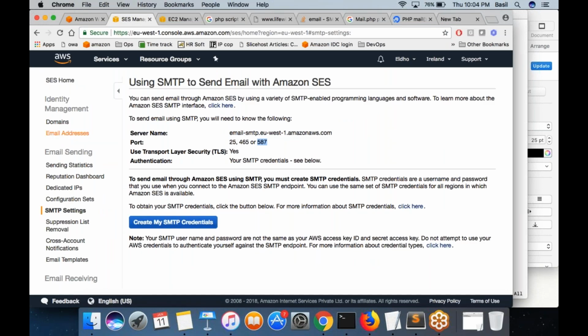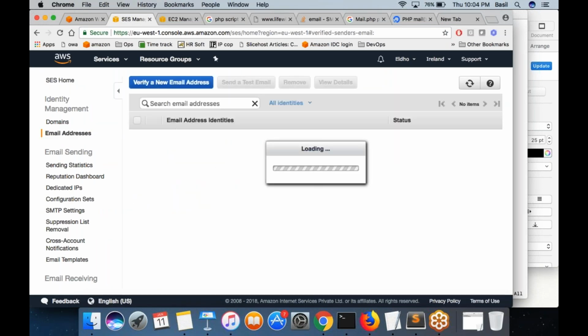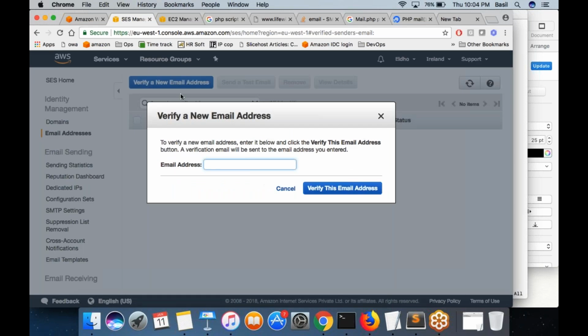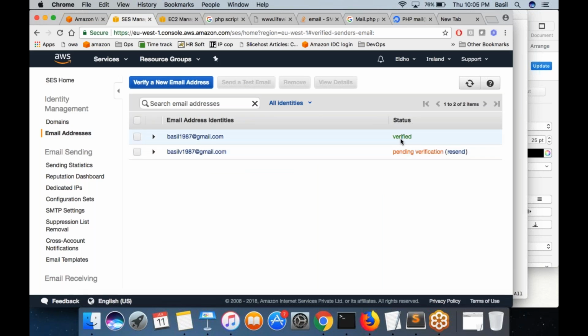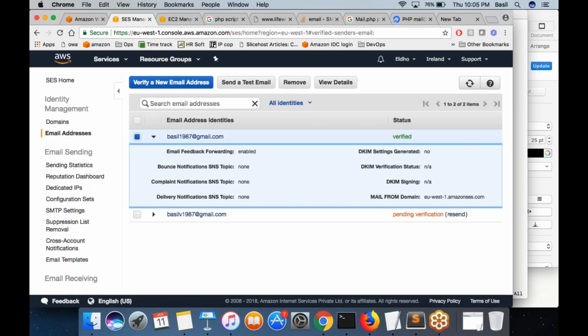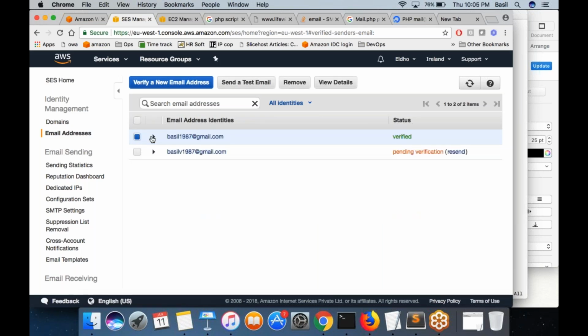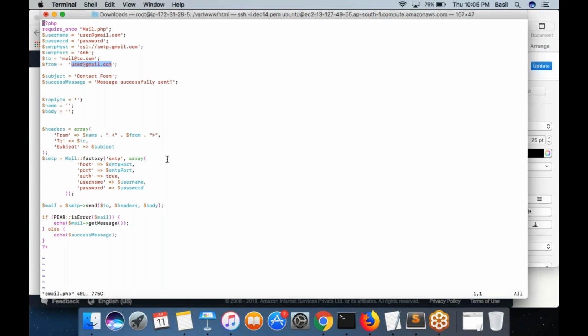You go to the SES page, click on email address, then you have the option to verify a new email address. Click on the button, provide your mail ID, from which mail ID you want to send out the email. Click on the verify button, then they will send you an email asking you to verify the mail ID. Then it would be verified. So once the mail ID becomes verified, you would see a green color verified status here. Once your email becomes verified, then that mail ID, in this case basil1987 at gmail.com, you can use in the from address field over here.